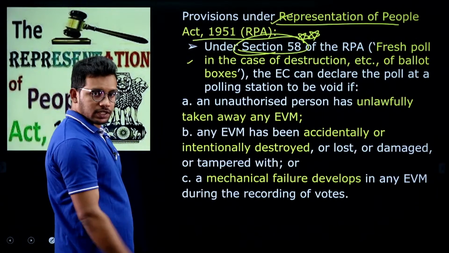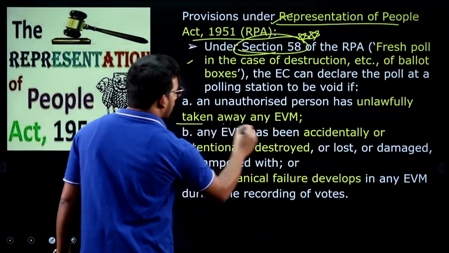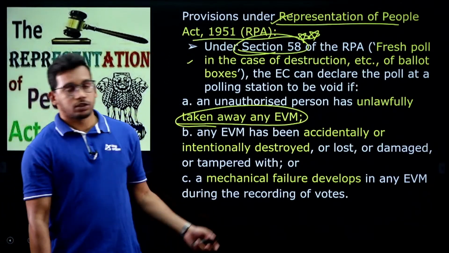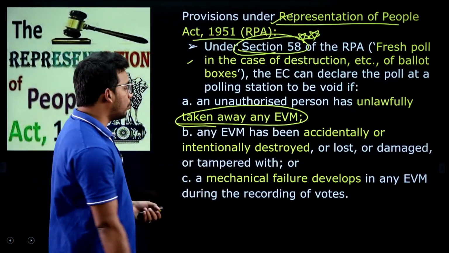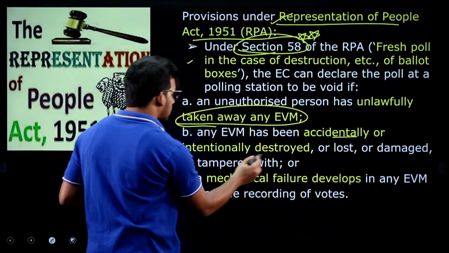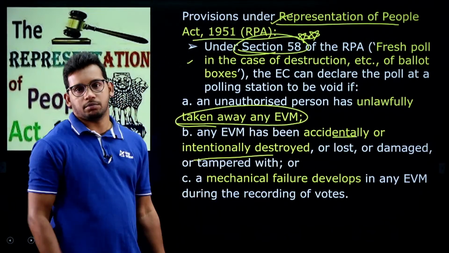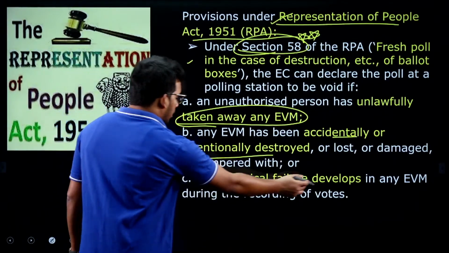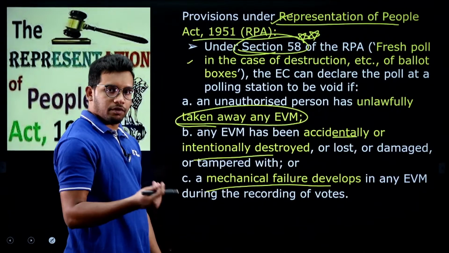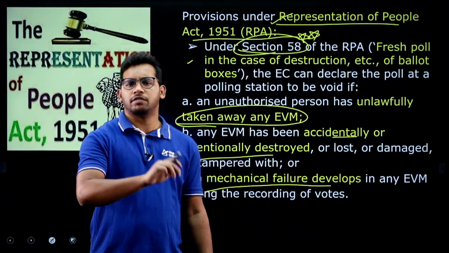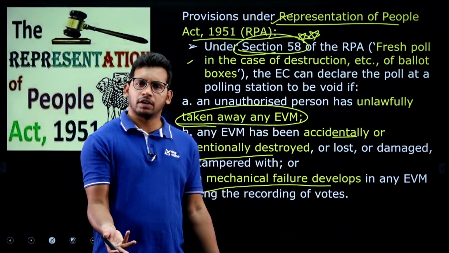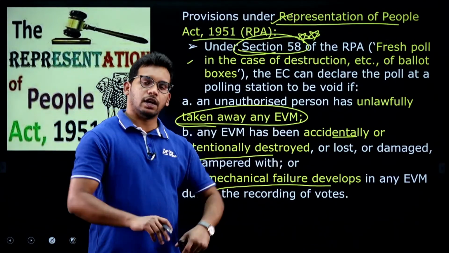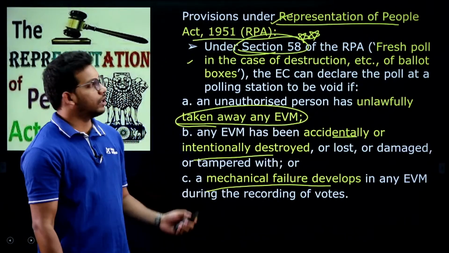So, what are the cases that were given? One is if any EVM is taken away, so if someone snatches an EVM, that is a criterion to conduct the repolling. Then if EVMs are accidentally or intentionally destroyed or lost, that is the second criterion. And then mechanical failure developing in an EVM during the election. Sometimes EVMs get stuck because it is software, so sometimes there may be an issue. If these 3 cases occur, the Election Commission can announce the repolling, right.